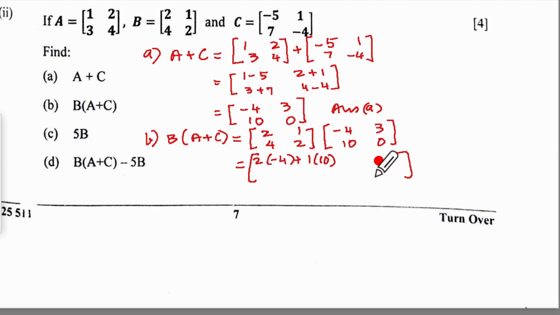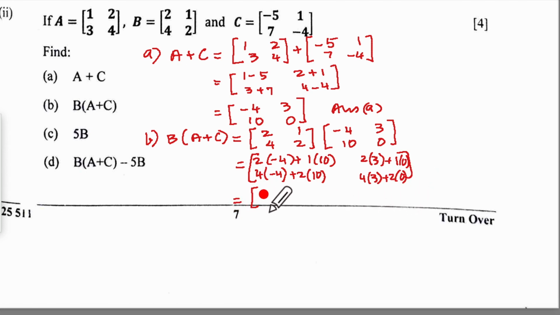Then first row, second column. 2 into 3 plus 1 into 0. Then second row, first column. 4 into minus 4 and 2 into 10. Then 4 into 3 plus 2 into 0.